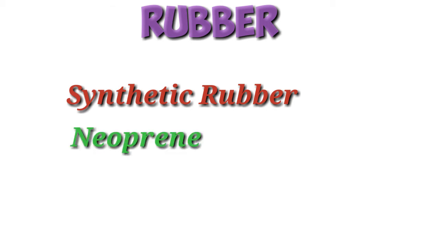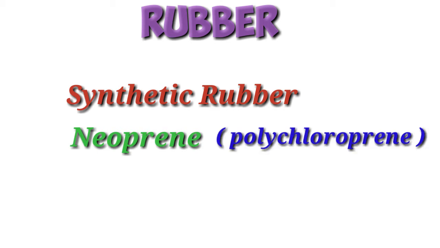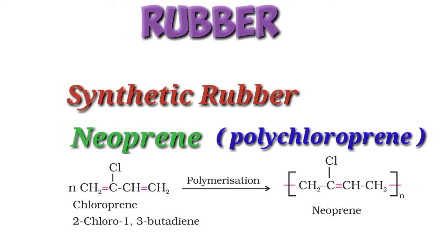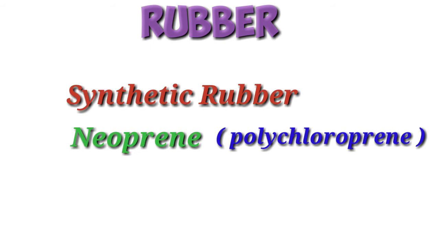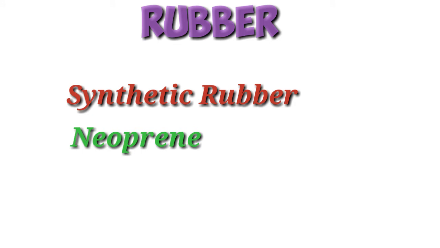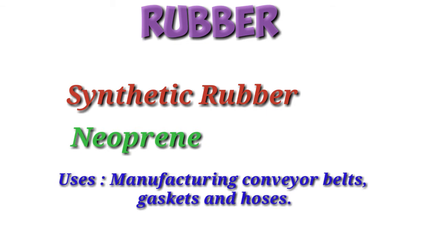Neoprene or polychloroprene is formed by the free radical polymerization of chloroprene, 2-chloro-1,3-butadiene. On polymerization you are getting neoprene. So neoprene is a polymer, and that is an example of synthetic rubber. And isoprene is the monomer of natural rubber. Got the difference, no? Neoprene is the polymer of synthetic rubber and isoprene is the monomer of natural rubber. Neoprene has superior resistance to vegetable and mineral oils. It is used for the manufacturing of conveyor belts, gaskets and hoses.